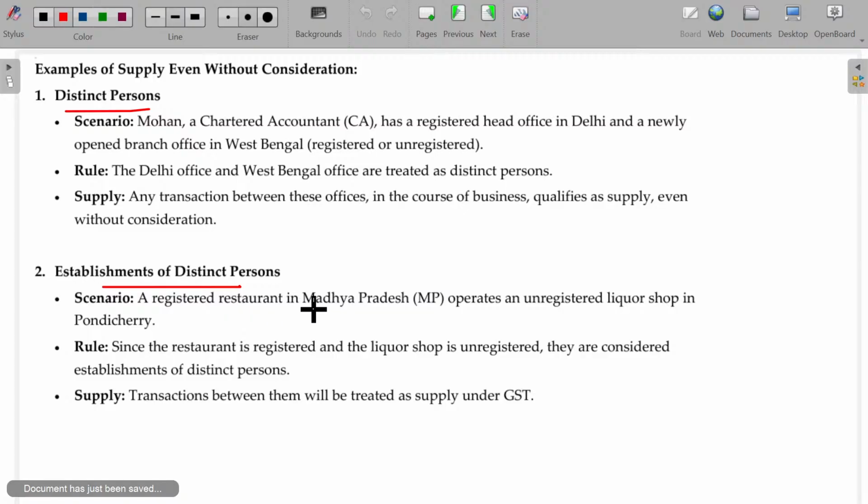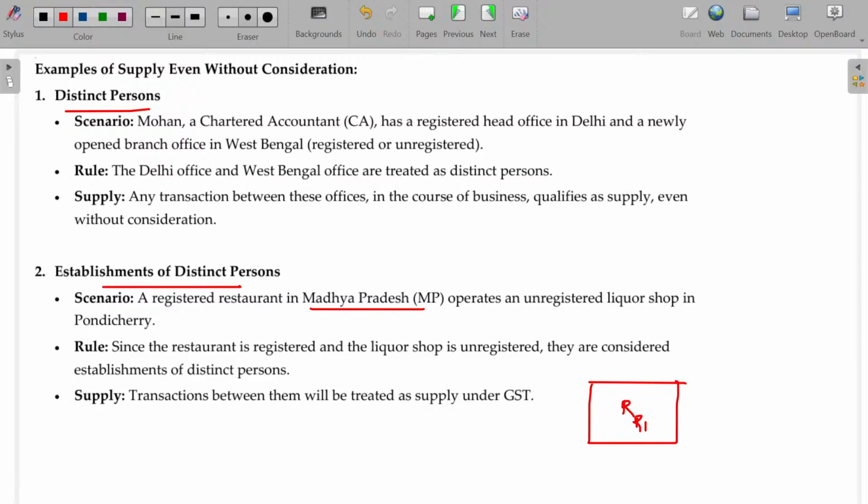A registered restaurant in Madhya Pradesh. There's a restaurant, a registered person, which operates an unregistered liquor shop in Pondicherry. They have one more shop in Pondicherry. This is Madhya Pradesh, this is Pondi.